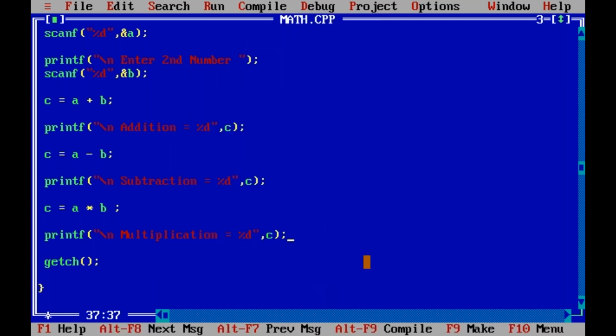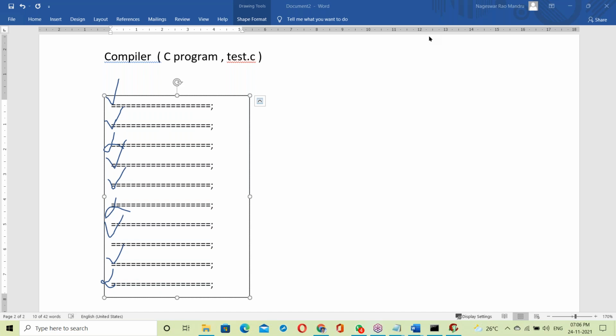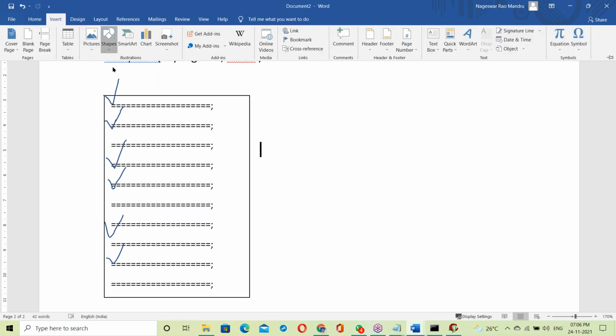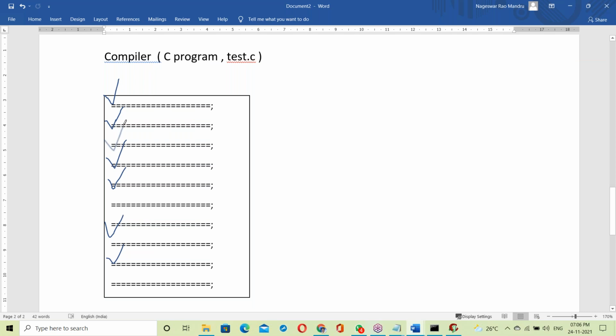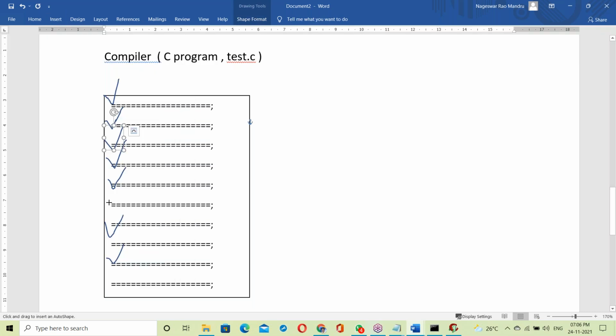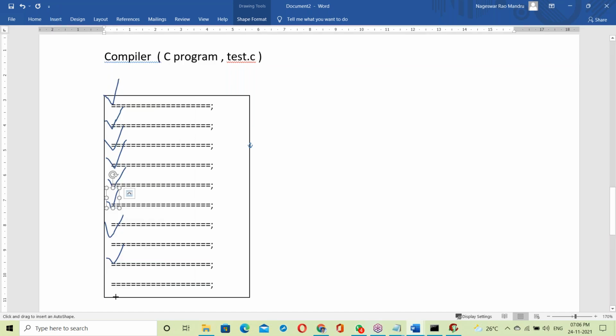Suppose there are no errors, what happens? Let us see. Program compiled, no errors. Everything is fine. Suppose here no errors. Program top to bottom, everything is correct. Every line, every statement is correct. No errors. So everything is perfectly right. Top to bottom, all are correct.